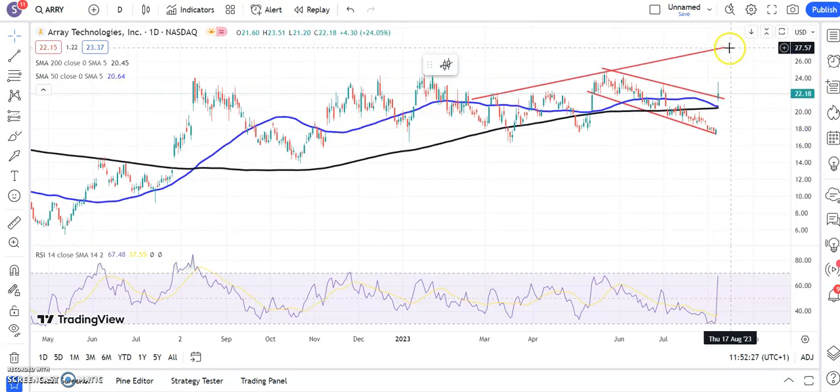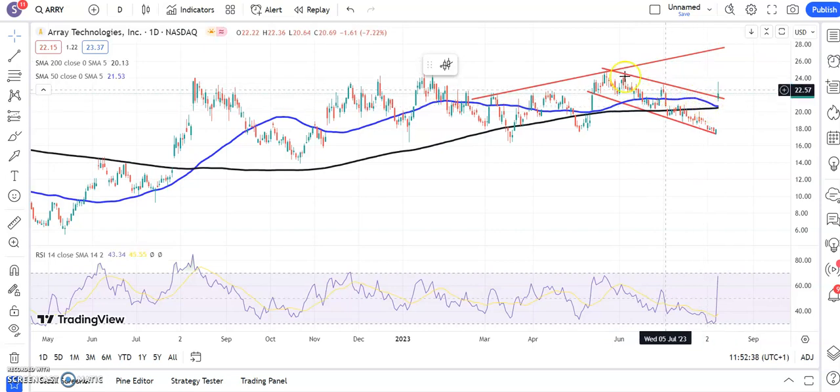On the upside, looking for $27.60 at that February resistance line projection, which is effectively the top of the triangle the shares have been in over the past 2 or 3 months.